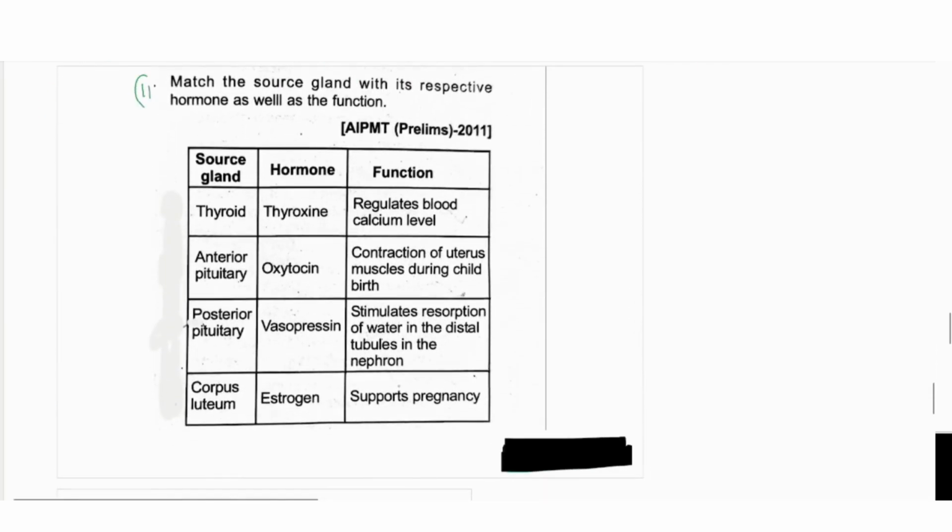Now question number 11 is, we have to match the thyroid, source gland, hormone and its function. Hormone name they have given, function they have given, we have to match it with their perfect function.